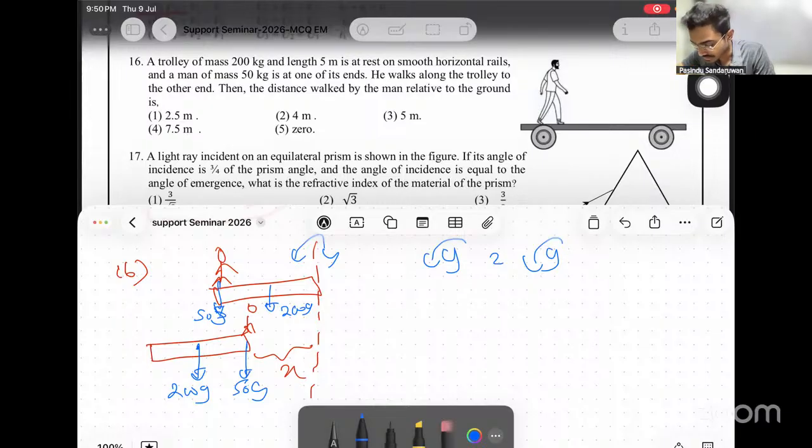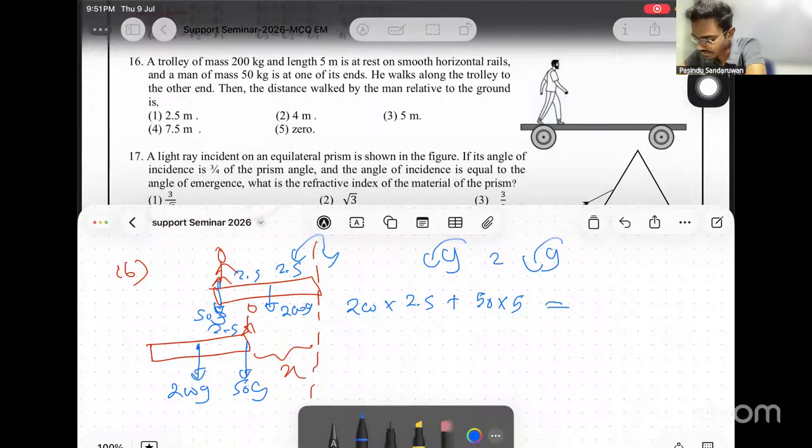Then for the first scenario, what's the length? Length is given as 5 meters. Then one side is 2.5. First moment: 200G, G cancels, so 200 times 2.5 plus 50 times 5.